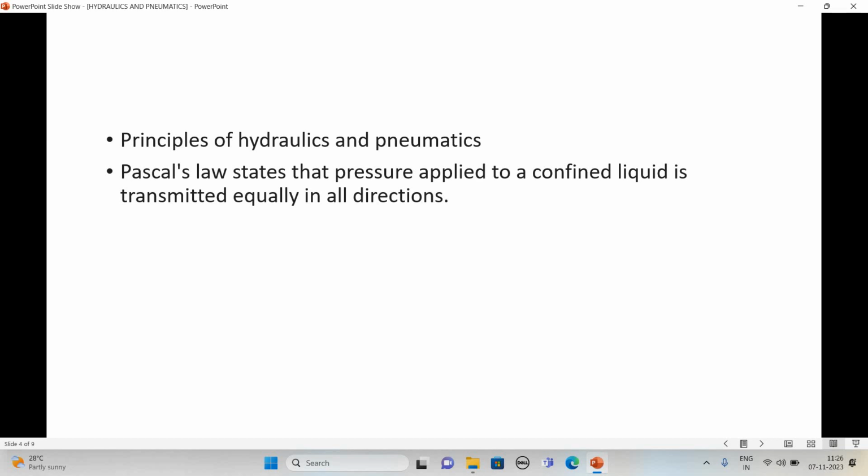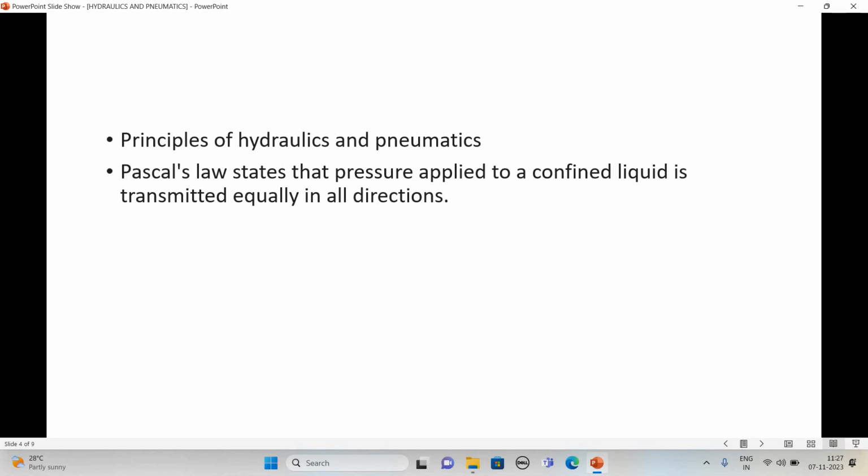When we are using two cylinders, cylinder number 1 and cylinder number 2, and only one tank is there, the pressure line is connected through a T, and two output ports are there, one for cylinder number 1 and one for cylinder number 2. When we apply pressure through the pump, the pressure in cylinder number 1 is 50 bar and the pressure in cylinder number 2 is again 50 bar. Means the intensity of pressure remains the same in all directions.